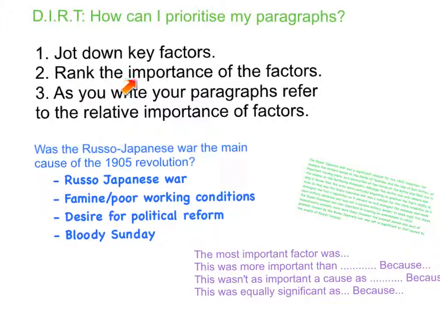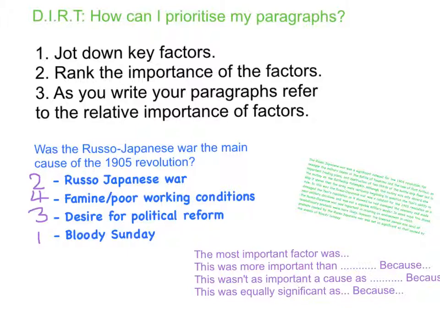The next thing I need to do is rank the importance of these factors. So let's say I'm going to say that Bloody Sunday was the most important factor, the Russo-Japanese War as the second most important factor, desire for political reform as the next most important factor, and then famine. You could obviously have these in any order. I've randomly selected.